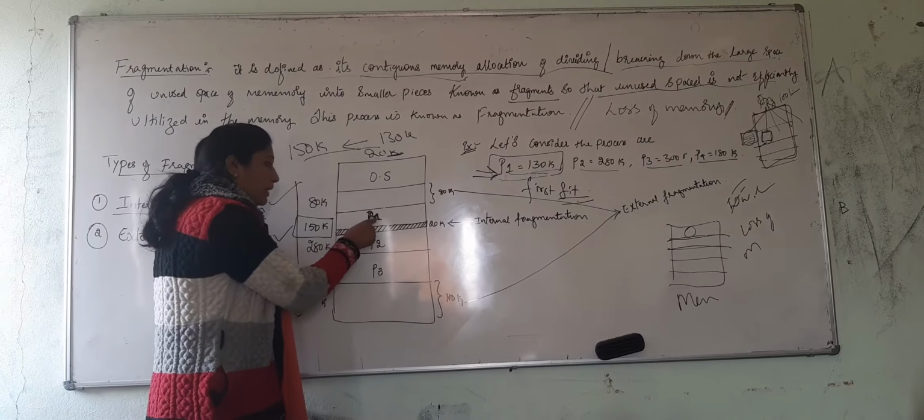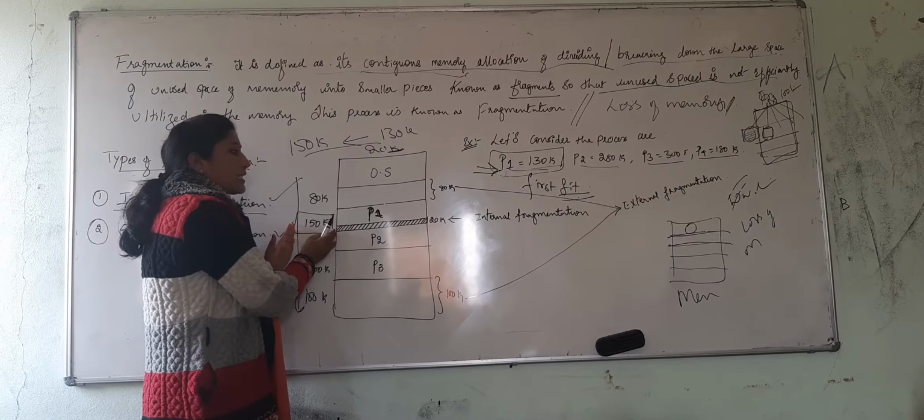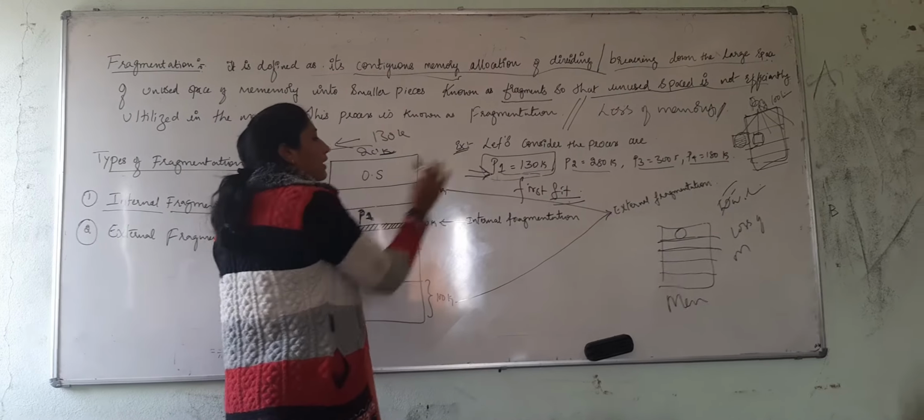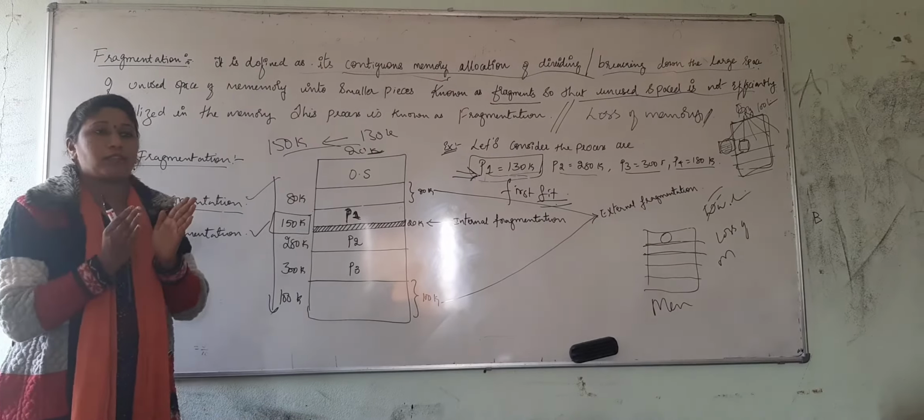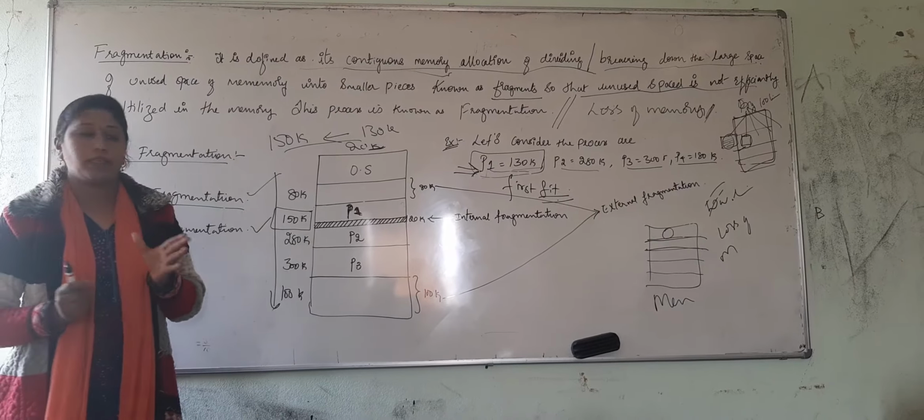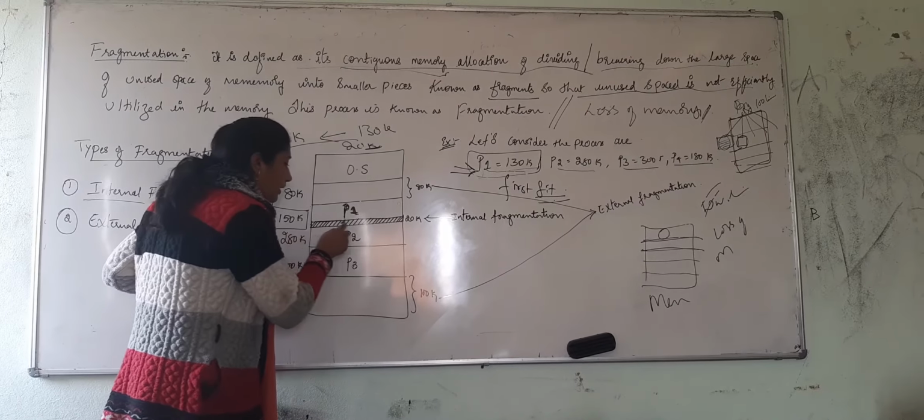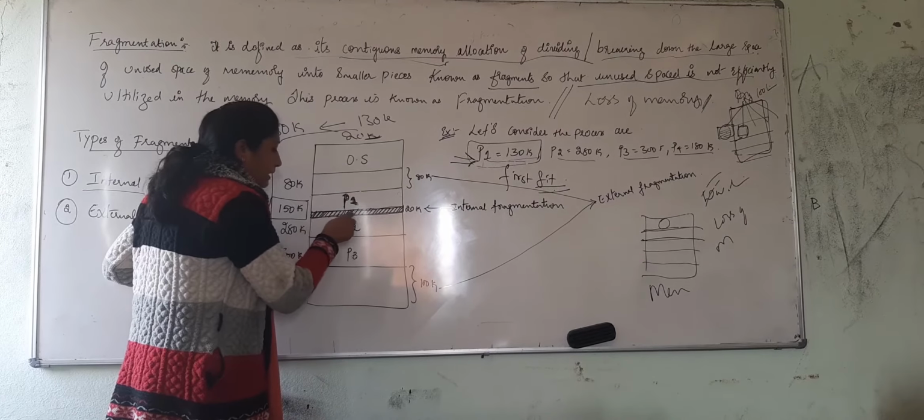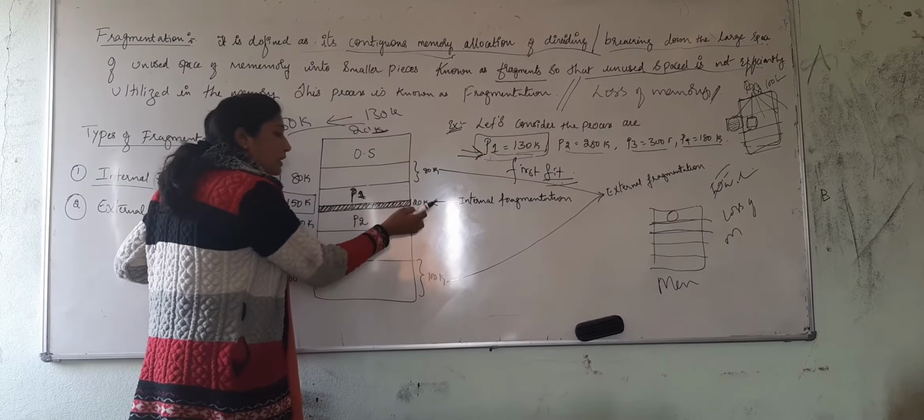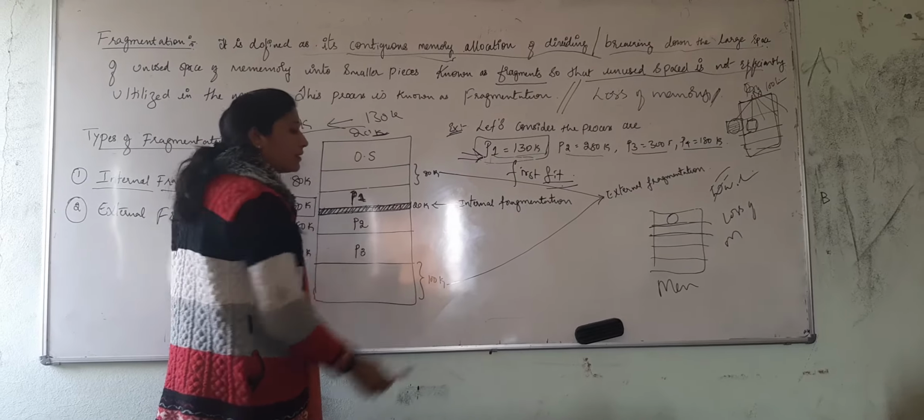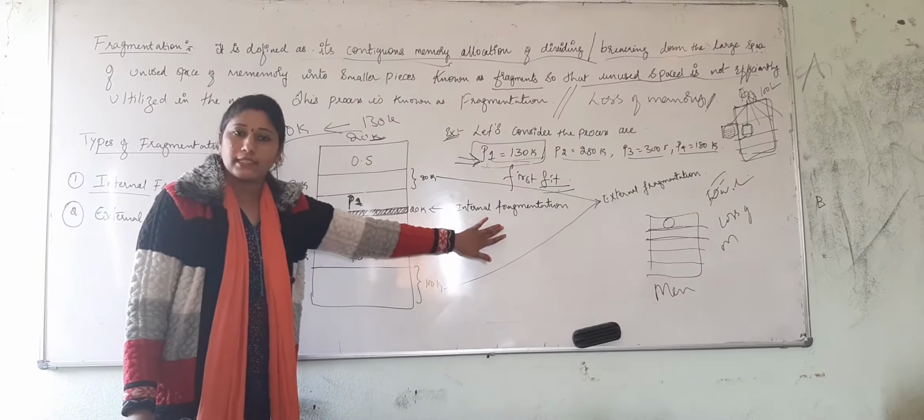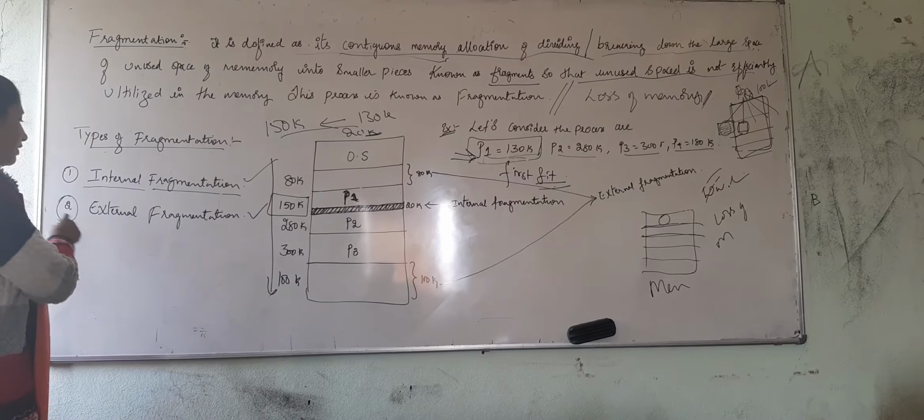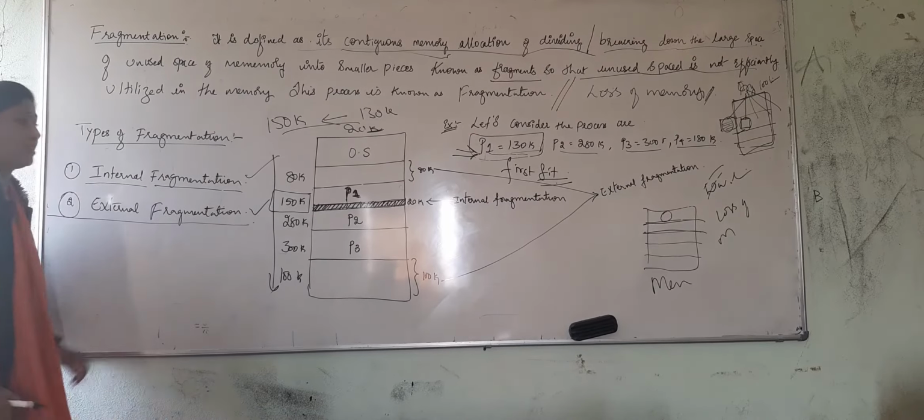So this P1 has been allocated. The memory size is slightly larger than that of the requested process. This is known as internal fragmentation. Though it is wasting only 20K of the space, that is why I have written it here as internal fragmentation. Is that clear? Fine. Now let us go with external fragmentation.